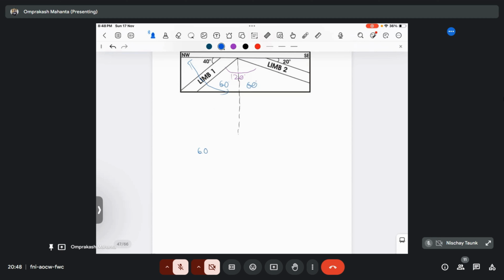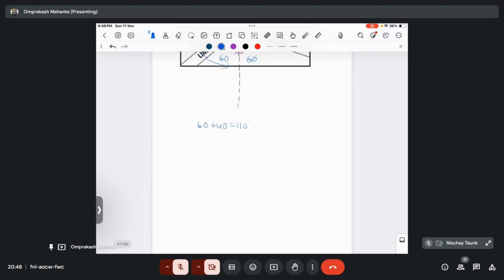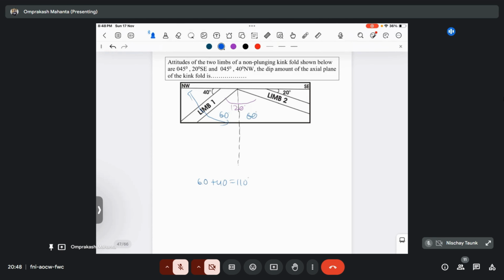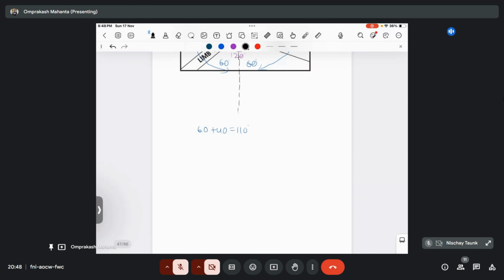So if I go to this one, 60 plus 40 will become 100 degree, okay? But you know that the dip angle should not exceed 90 degree, right? Then that will be wrong. Then what will be the angle? If I take this one, 60 plus 20 will become 80 degree. So for this question, your dip amount will be 80 degree.